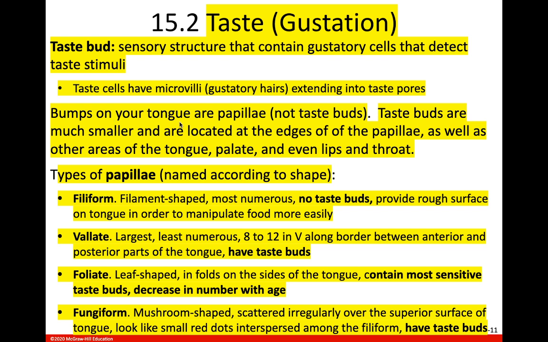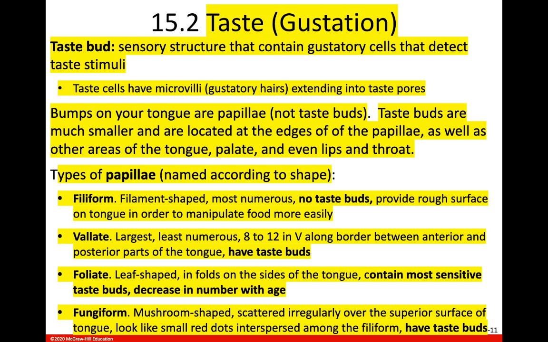Okay, so anyway, the bumps that we have on our tongue, guys, are not taste buds. They are called papilla. The taste buds are going to be smaller than those papilla, and they're located at the edges of those papilla. So the bumps on your tongue are not your actual taste buds. The bumps that you see are papilla, and the taste buds are much smaller. You can't see those, and they're on the edges of those bumps on your tongue.